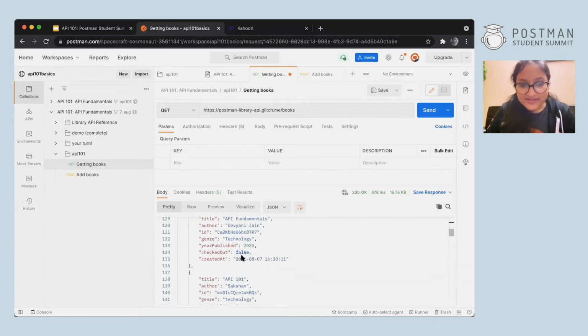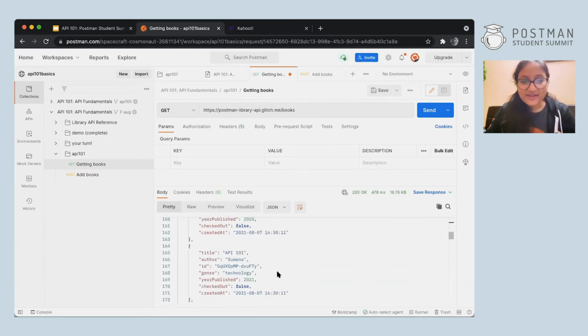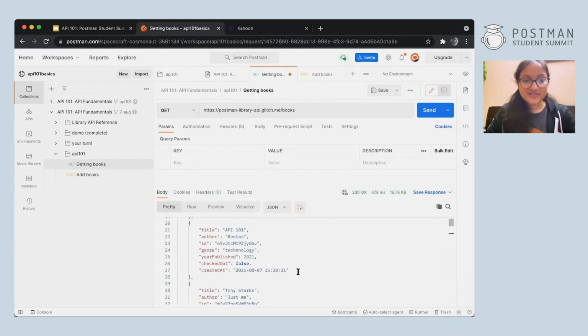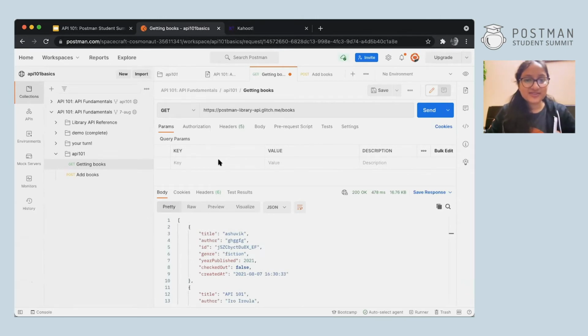Okay. So you can see a lot of people have sent. I can see Devyani, Saksham, Charu, Sangita, a lot of people. Oh, this is mine as well here. All right. So if you want to check if yours is here or not, I'll repeat this again. You can add a query parameter. You can write search over here and whatever your name of the book was or what your author was, like I'll write Sumana because I was the author, and we hit send.